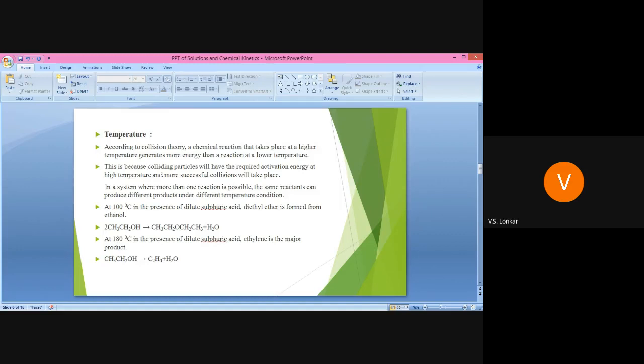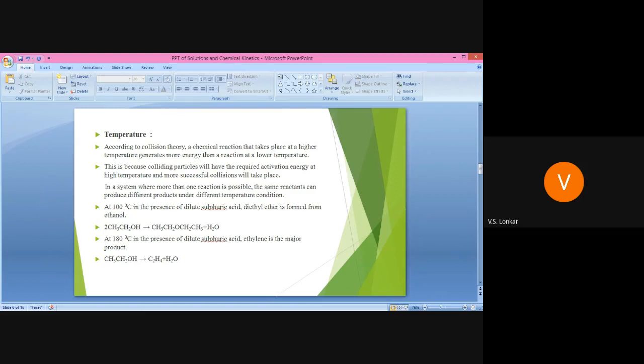If there is a case when more than one reaction is possible, the same reactant can produce different products under different temperature conditions, because temperature affects the rate of reaction. Therefore, if there is one reactant and that reactant undergoes two different types of reaction and gives two different types of product, in that case the temperature affects the rate of reaction.